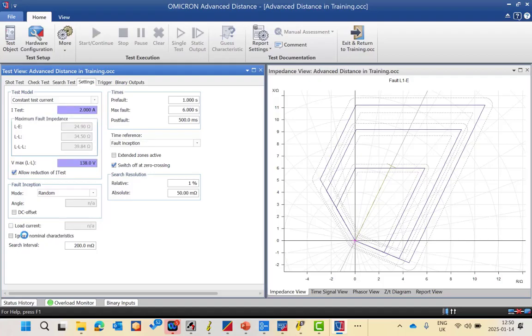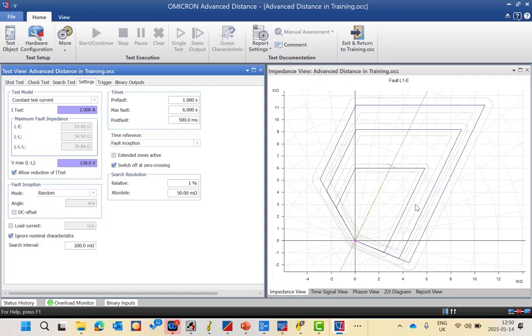And here we have also ignore nominal characteristic. If you click this ignore nominal characteristic, it will ignore this tolerance band for each zone. We can benefit from this parameter if we are not sure about the characteristic of the impedance and need the CMC and Test Universe to guess the boundaries of the zone reach.